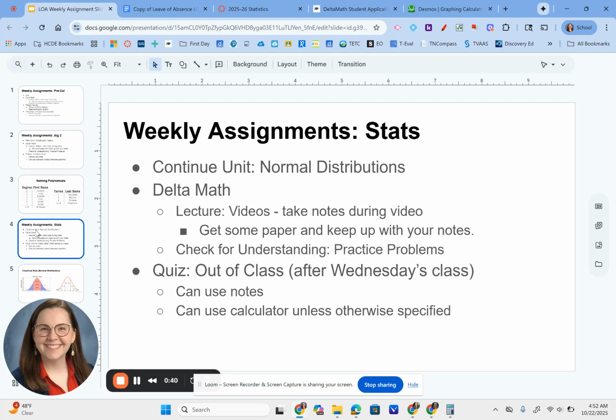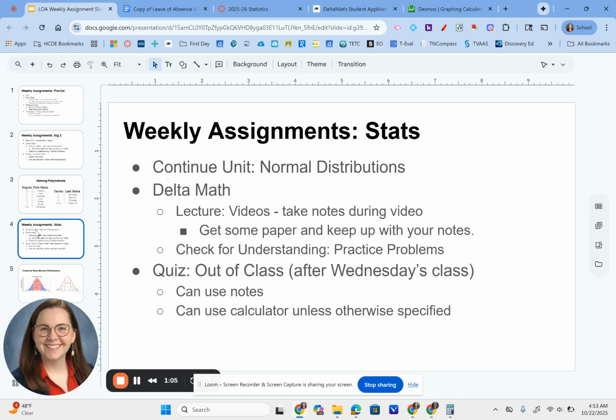So how this is going to work, instead of there being a lecture, since I'm not there for my leave, there will be videos that you'll watch. And instead of me giving you a guided notes handout, you are going to be taking notes based on the video. And I have an example of what that might look like if that helps you. And then after the video, that would be the lecture. After the video, you're going to have some practice problems like the check your understanding or classwork.